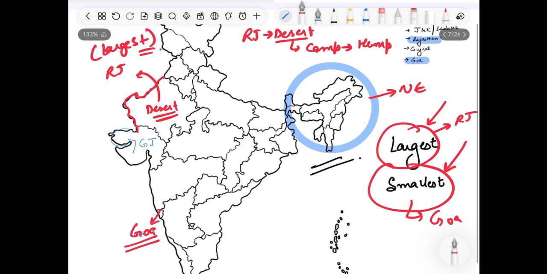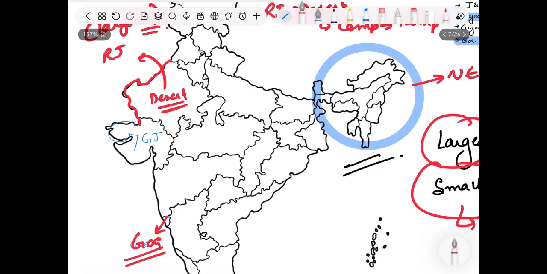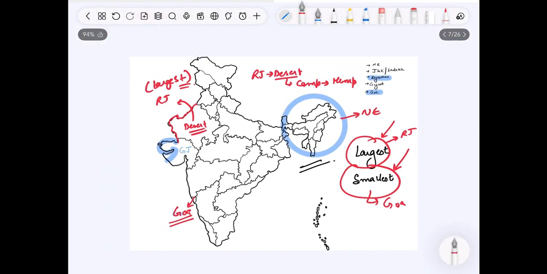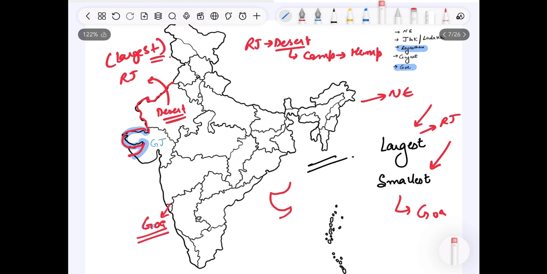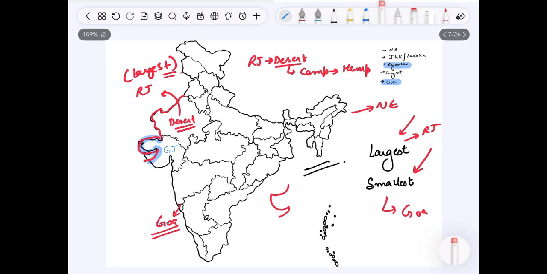And most unique state shape wise, is this, which is Gujarat. You can see a G forming here, right? Let me form you. See, a rough G is forming here. So this is Gujarat. So till now we have covered northeastern, smallest, largest, and Gujarat. These states are aware to each and everybody as of now.